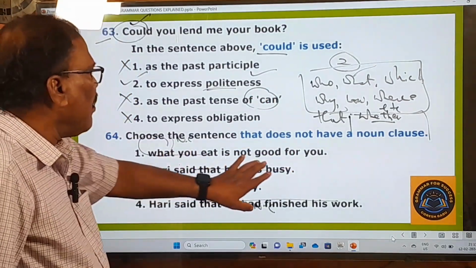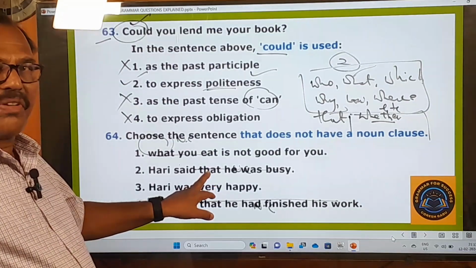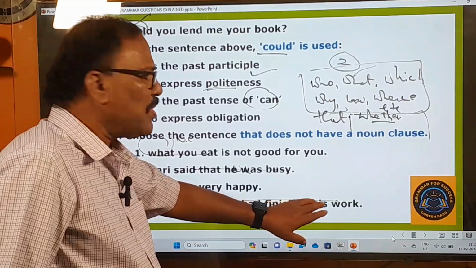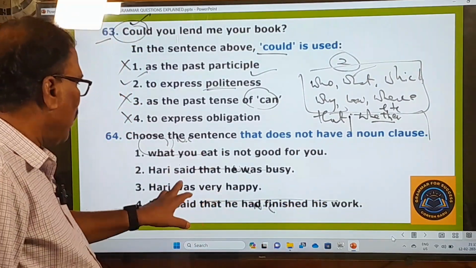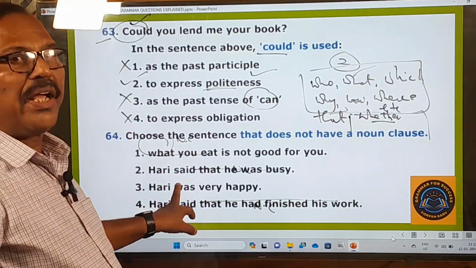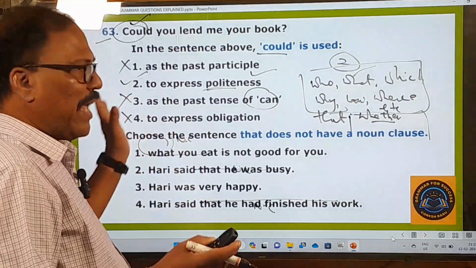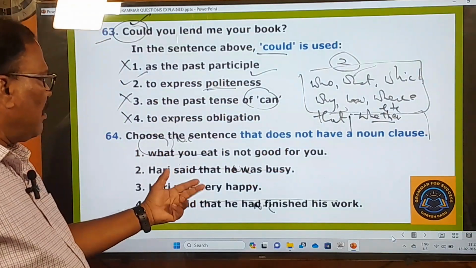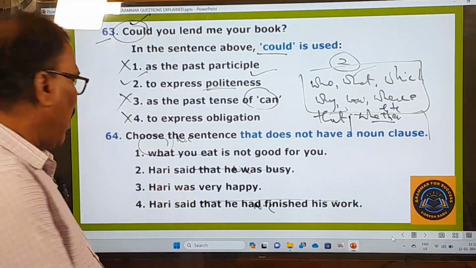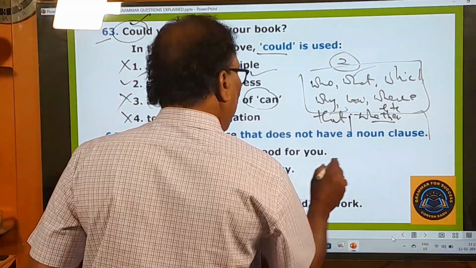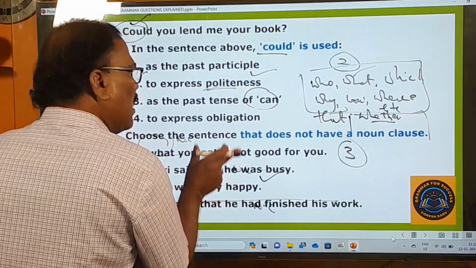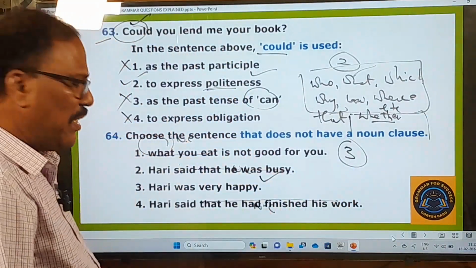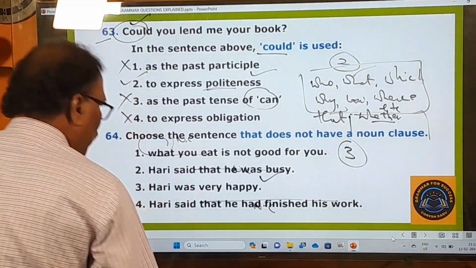Hari said that he was... that always forms a noun clause. That he was busy, this is a noun clause. Hari said that he had finished his... this is a noun clause. And in the third one only, there is no noun clause, right? Hari was very happy. None of these relative pronouns are there in this third sentence. This is our answer, the sentence in which there is no noun clause. Your answer is going to be the third one. Right. Now let's move on to the next questions.